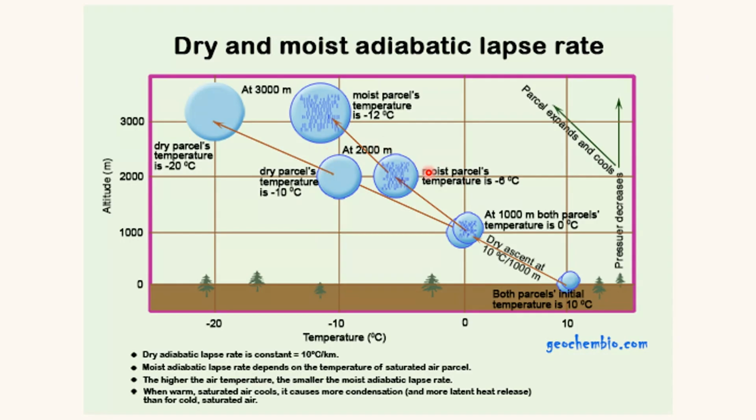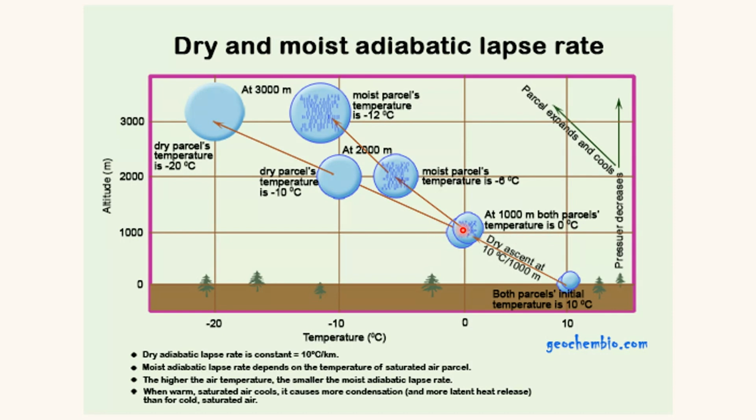Here is the comparison of the temperature difference for a dry air parcel and for a moist air parcel. At the ground surface, the initial temperature of both parcels is 10 degrees Celsius. When the air parcel rises, initially both will cool at the dry adiabatic lapse rate of 10 degrees Celsius per 1000 meter, and at the height of 1000 meter, both parcels have a temperature of 0 degrees Celsius.